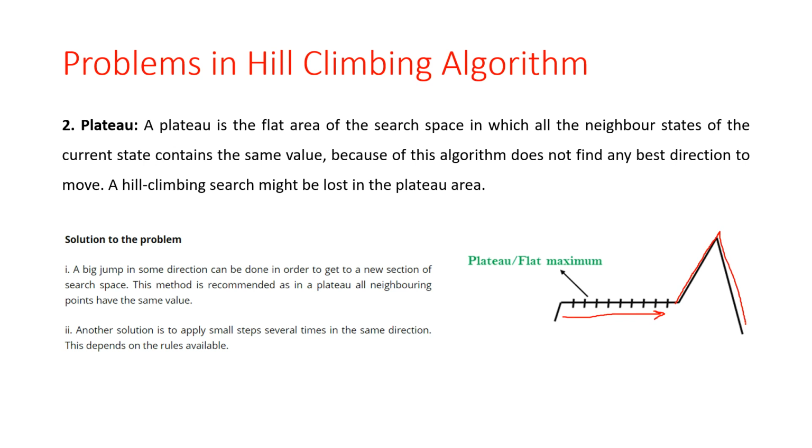So the solution is that a big jump in some direction can be done in order to get to a new section of the search space. This method is recommended as in the plateau all neighboring points have the same value. Another solution is to apply small steps several times in the same direction. This depends on the rule available. Okay, so this is all about the plateau problem.